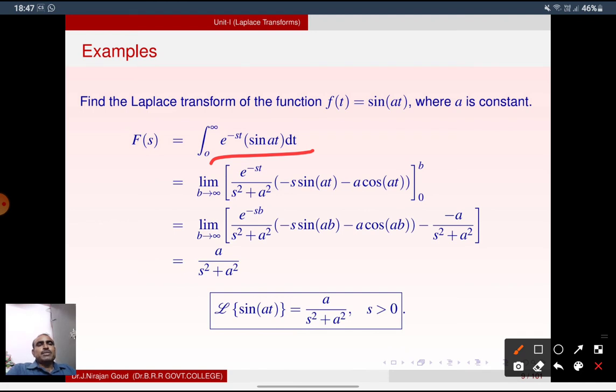So e power minus st by s square plus a square into minus s sin at minus a cos at. The limits are 0 to b, where limit b tends to infinity. So apply the upper limit and lower limit. We get e power minus sb by s square plus a square into minus s sin ab minus a cos ab, minus, if you apply 0, we get 1 by s square plus a square